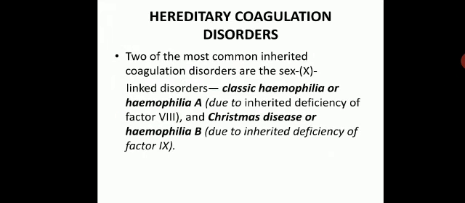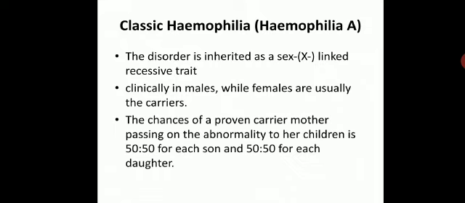Now coming to hereditary coagulation disorder. Two of the most common hereditary coagulation disorders are the X-linked disorder classic hemophilia or hemophilia A, which is because of inherited deficiency of factor 8, and Christmas disease or hemophilia B, because of inherited deficiency of factor 9. Classic hemophilia or hemophilia A is inherited as a sex-linked recessive trait. Clinically, it is seen in males, while females are usually carriers.